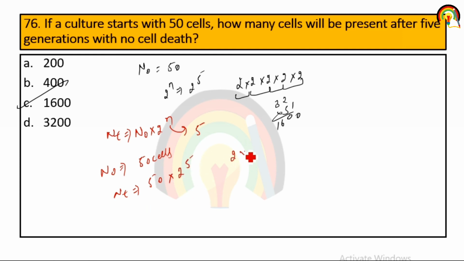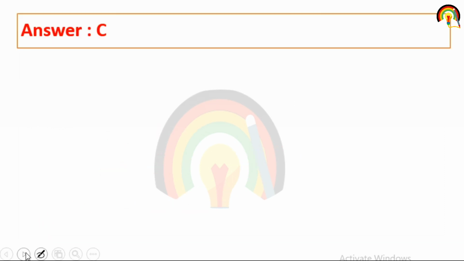So 2 to the power 5 means 2 into 2 into 2 into 2 into 2. 2 into 2 is 4, 4 into 2 is 8, 8 into 2 is 16, and then 32. So 32 into 50 is 1600. So how many cells will be present after 5 generations with no cell death? It is 1600, that is option C.